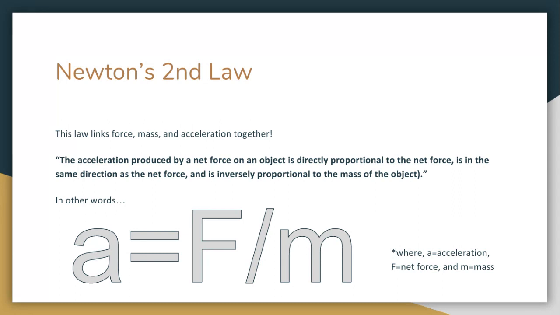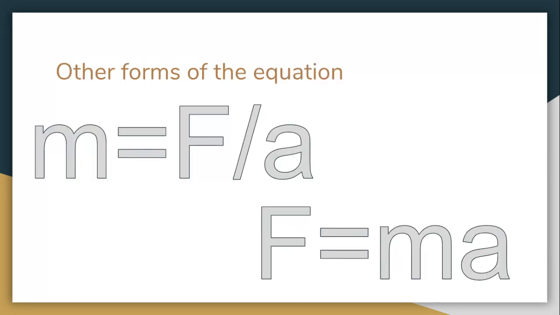I'm not going to make you remember those, but if you remember this equation, you'll be just fine. So in other words, the acceleration is equal to the force divided by the mass. There are some other equations to remember too, as they might come in handy as you're finding different variables. The mass is also equal to the force divided by the acceleration. Also, the force is equal to the mass times the acceleration.